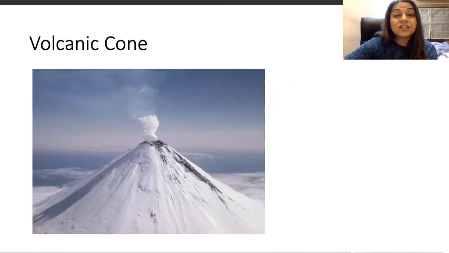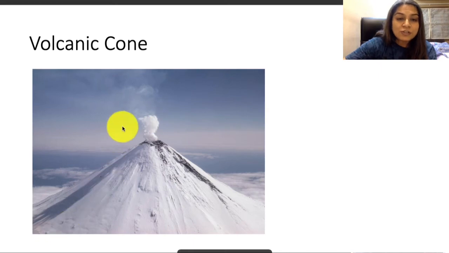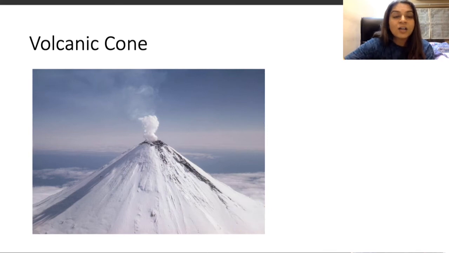The next terminology we need to understand is the volcanic cone. It is basically a mountain-like structure, a conical shape formed because of lava, and this is called a volcanic cone.